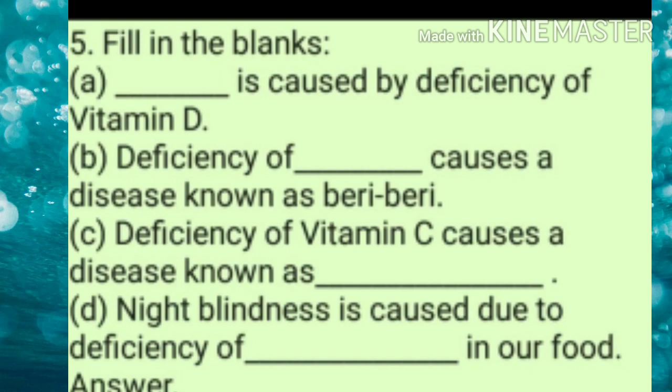Deficiency of blank causes the disease known as beriberi. So the answer is vitamin B1. Deficiency of vitamin B1 causes the disease known as beriberi. Deficiency of vitamin C causes the disease known as scurvy. Night blindness is caused due to deficiency of vitamin A in our food.